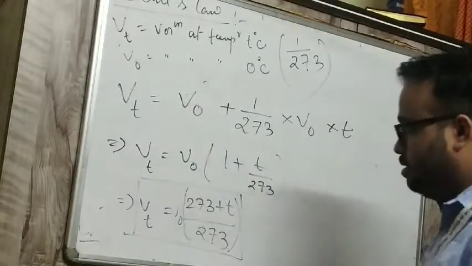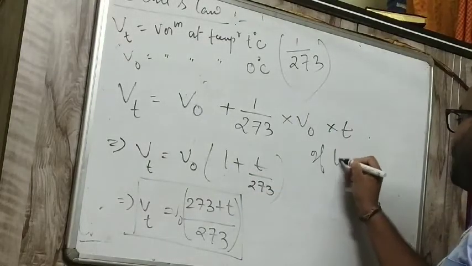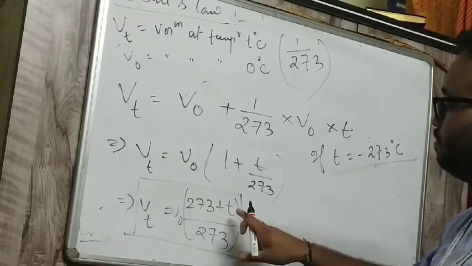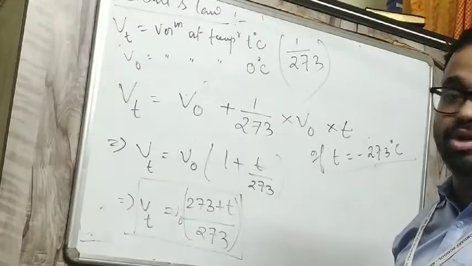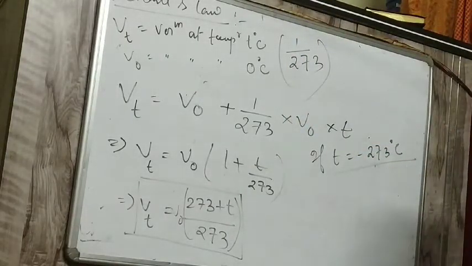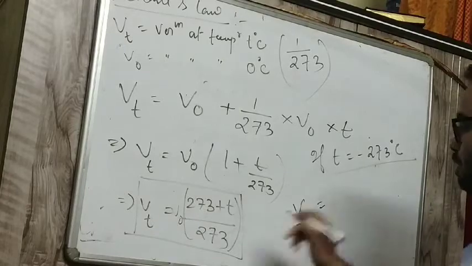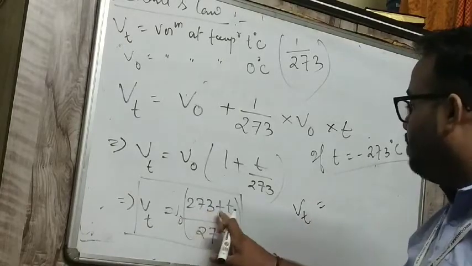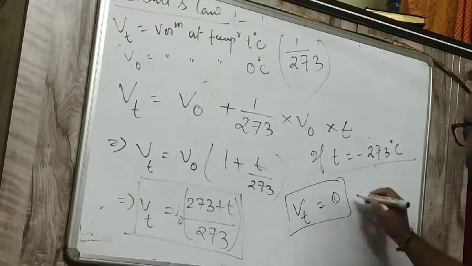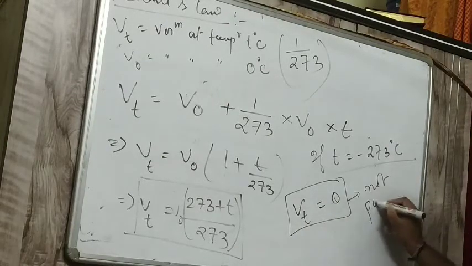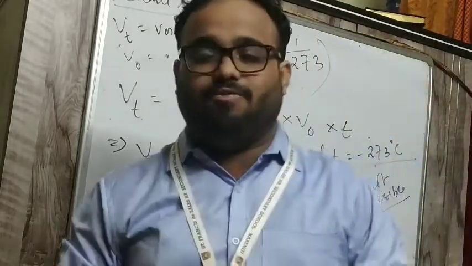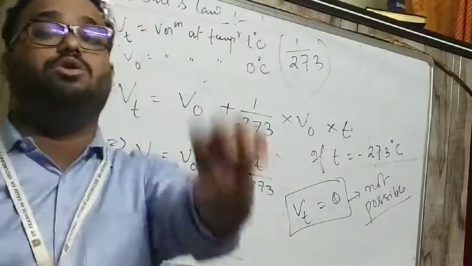Now, if T becomes minus 273, what will happen, students? Then the volume will become 0, because 273 minus 273 is 0. And this is actually not possible. The volume of the gas cannot become 0.